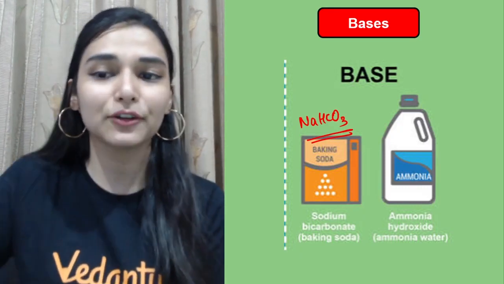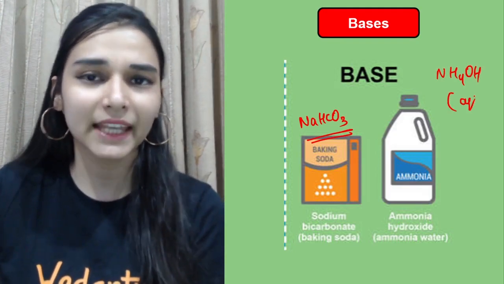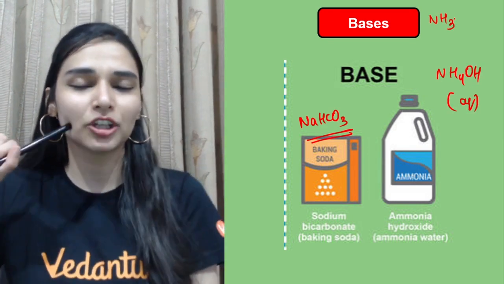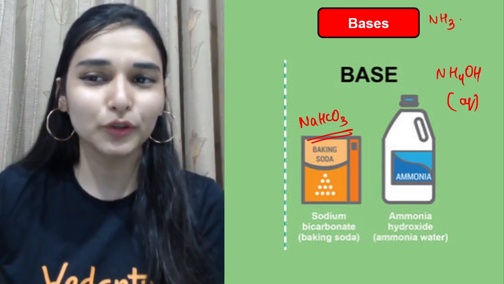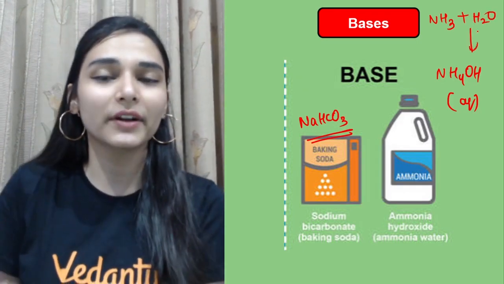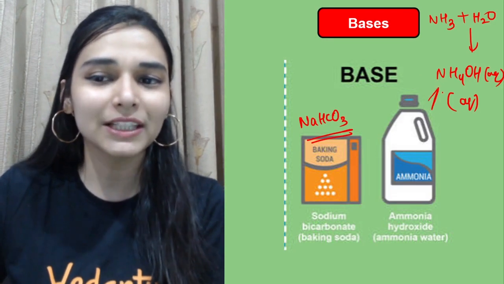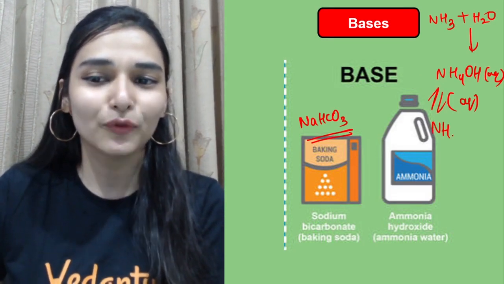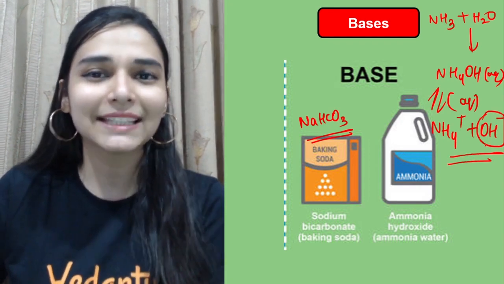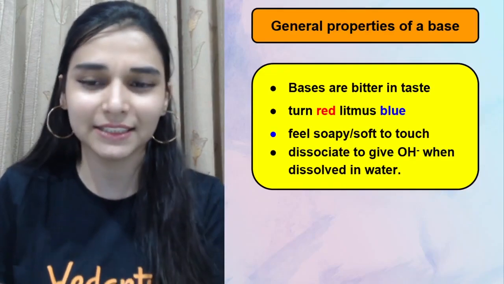Then ammonium hydroxide again is a base. How is it formed? Some people say ammonia does not have any OH, but still it is a base. When I dissolve ammonia in water, it gives me ammonium hydroxide, and in aqueous solution ammonium hydroxide gives me hydroxyl ions. So I can say that it is a base. Easy peasy, very easy.